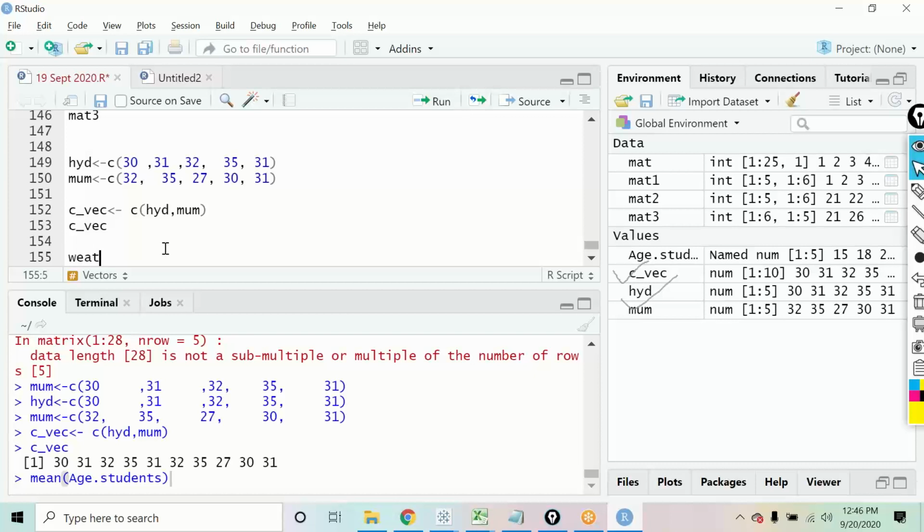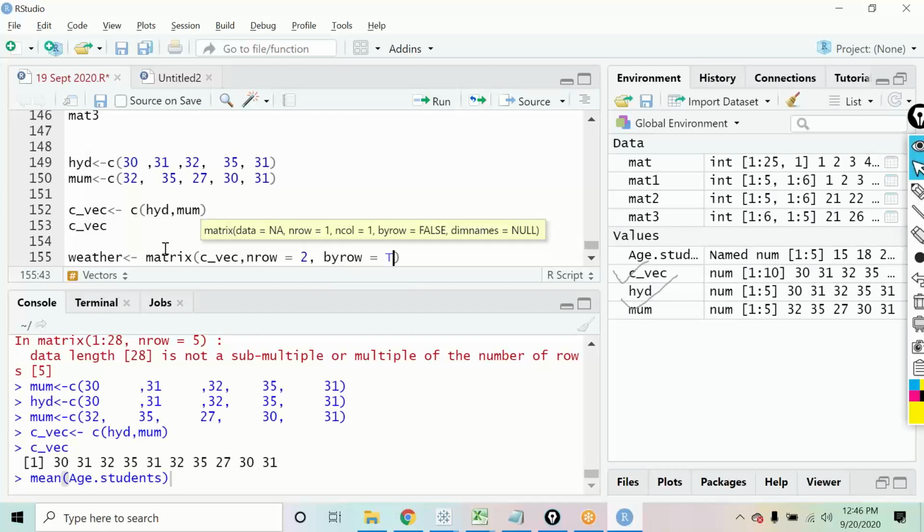Let us create a matrix by the name weather. In this, I want to create a matrix using the combined vector. All the values in the combined vector will be my input. How many rows do I want? 2, right? So I'll define number of rows as 2, and I'll define byrow equals TRUE, so that the output goes row by row, in the first row and in the second row.